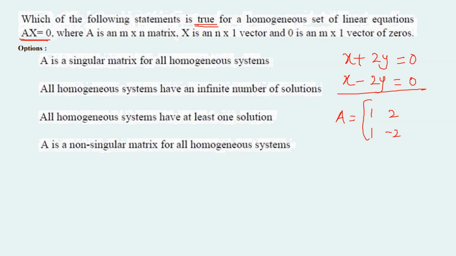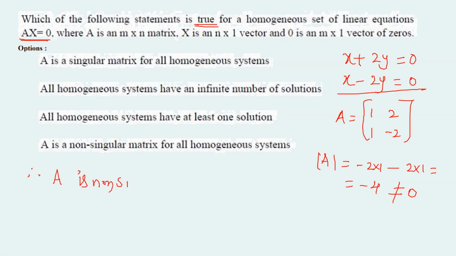Now, let's find the determinant of this matrix. That is equal to minus 2 times 1 minus 2 times 1, which equals minus 4, which is not equal to 0. So, what we can conclude is A is non-singular. A is non-singular for the given homogeneous set of linear equations. So, the first statement is false.